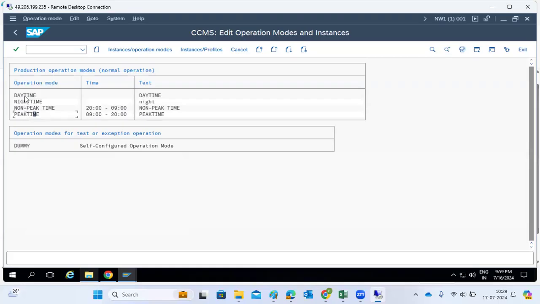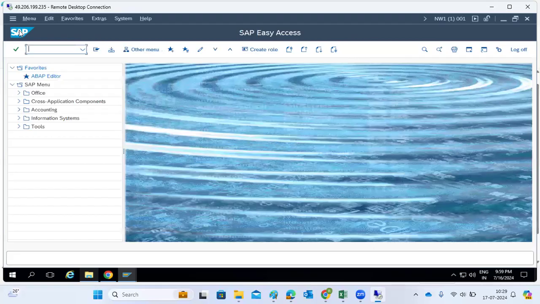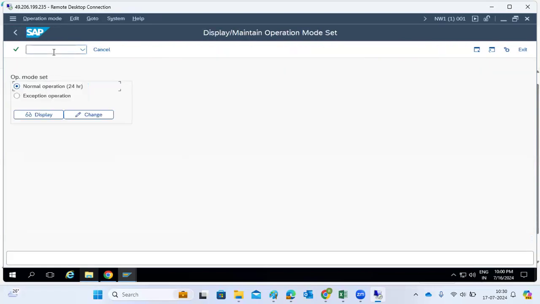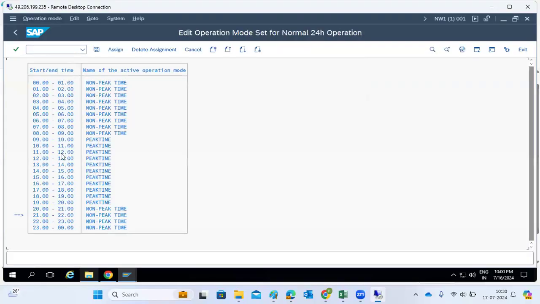Okay, thank you. Means at that time also no need to restart, right? Yeah, a restart is not required. Anytime you don't need to restart it. Suppose, let's do the changes now. Timing changes here. I will change it from peak to non-peak. Let's see how it will change here.